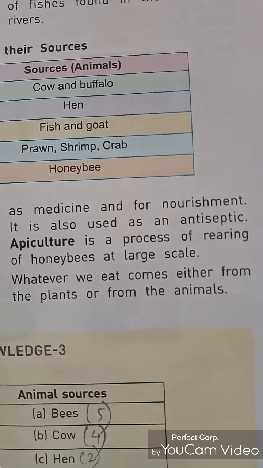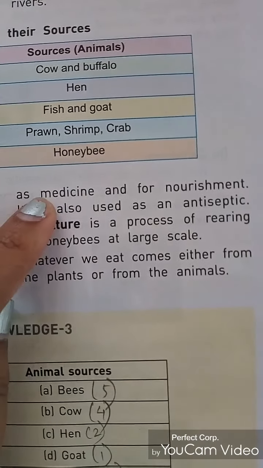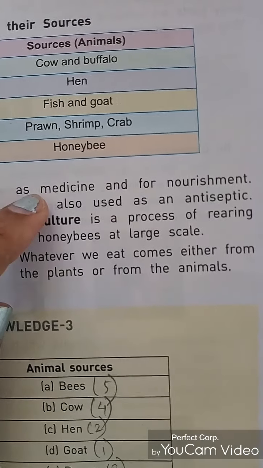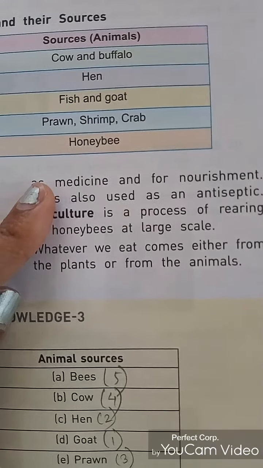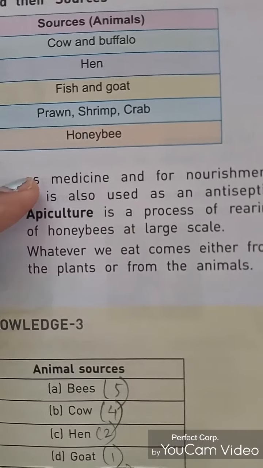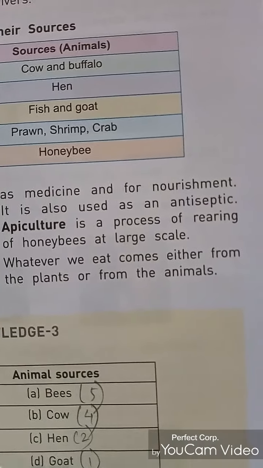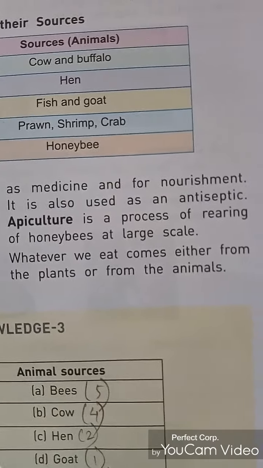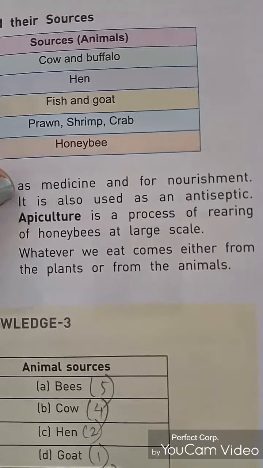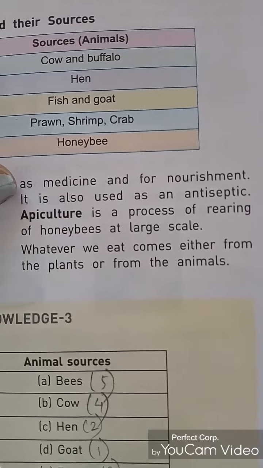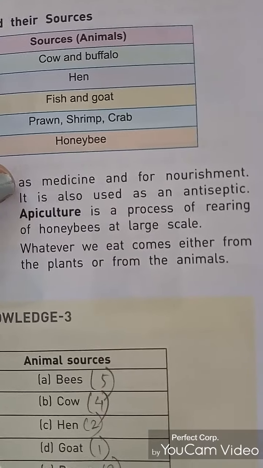Honey is also used as a medicine and for nourishment. It is used as a medicine because for people suffering from too much cough and cold, honey gives relief. Nourishment means it improves, for example, skin quality for those who have skin diseases. Another thing is that it is also used as an antiseptic. Antiseptic means it has the capacity to kill harmful bacteria that create adverse effects on our body, right?